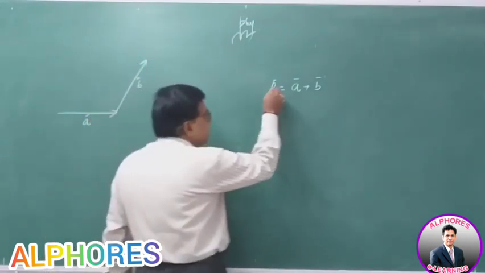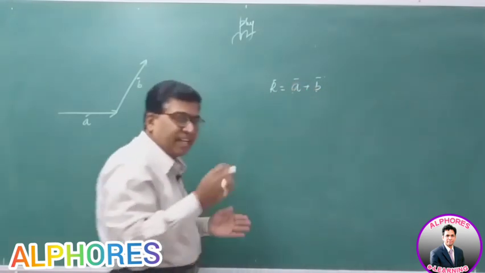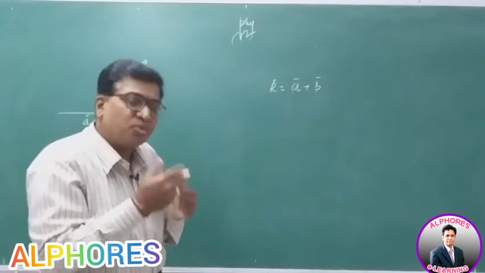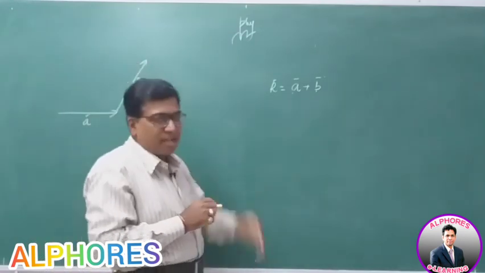So R bar is A bar plus B bar. B bar is added to A bar. First I consider A bar, to A bar I add B bar, then the resultant is R bar.